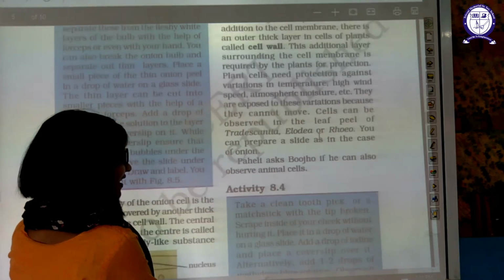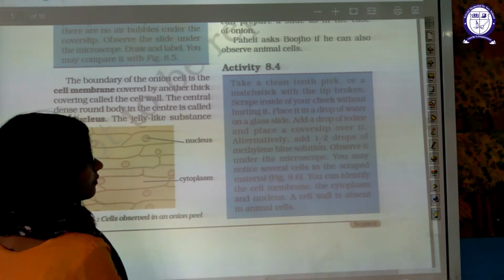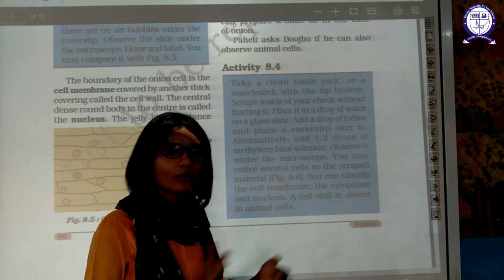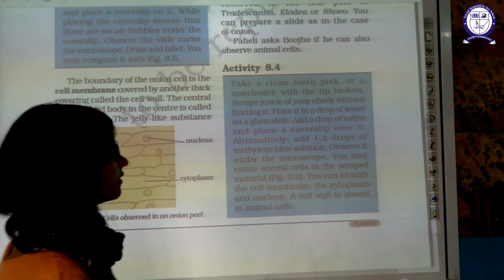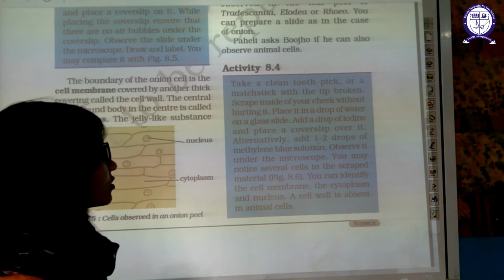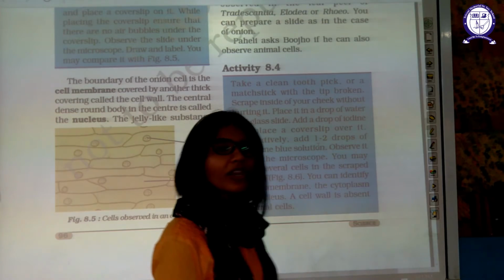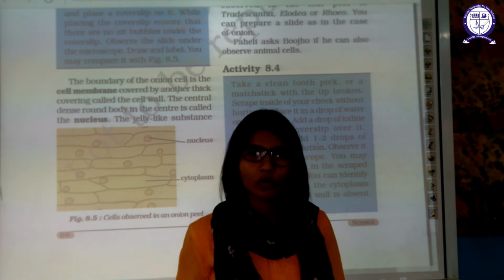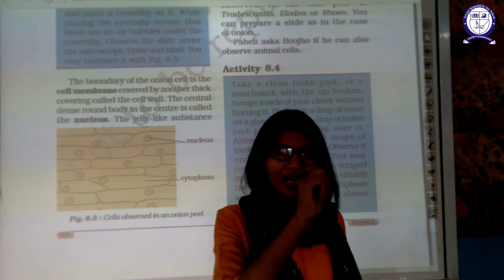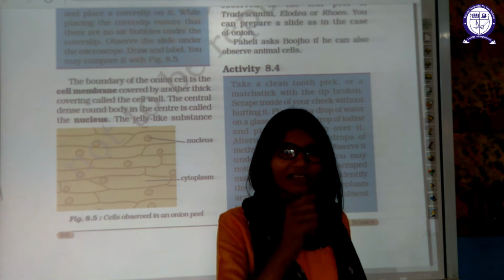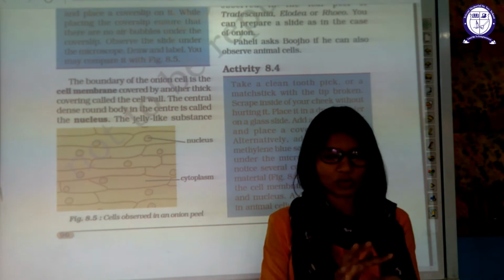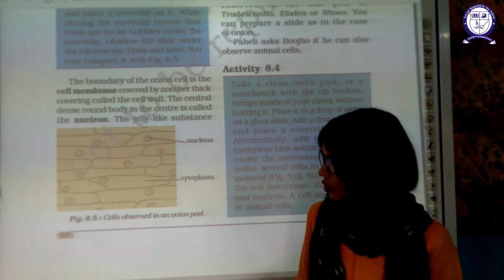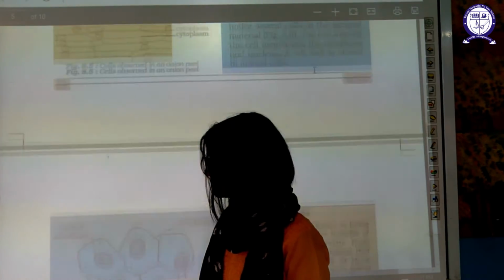Paheli asked Boojho if he can also observe the animal cell. Now, since Paheli did the plant cell, Boojho will do the animal cell, and we are going to compare them also. We can observe the animal cell from your cheek also. You can scrape a layer of cheek cells with the help of a toothpick, smear it on a glass slide, and then observe it under the microscope after staining.